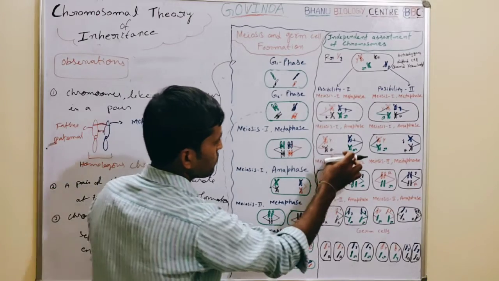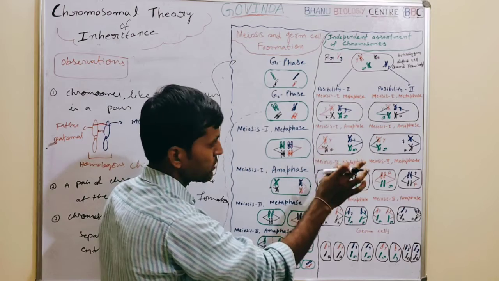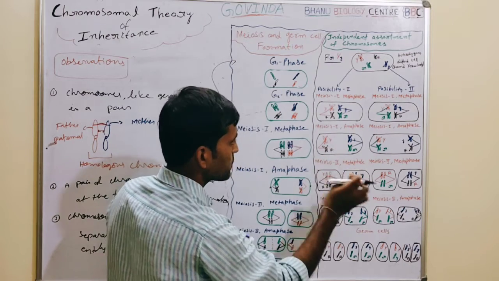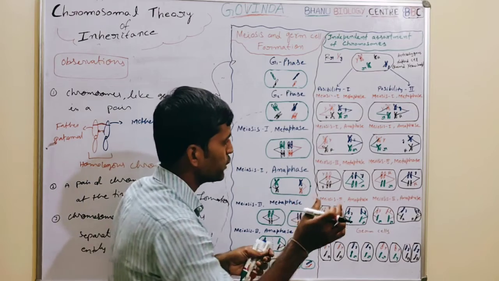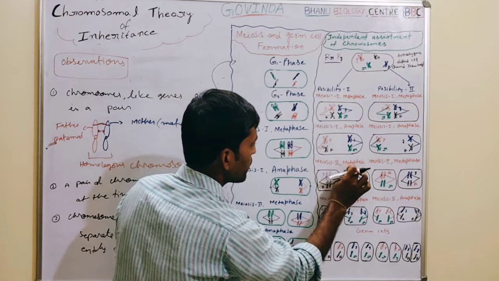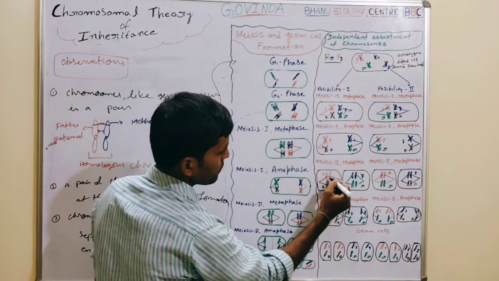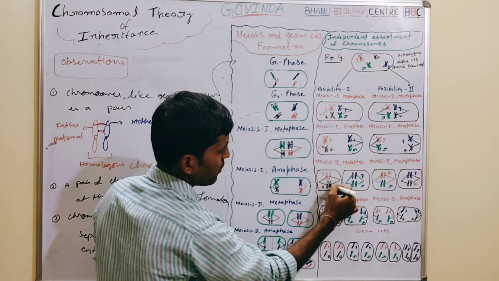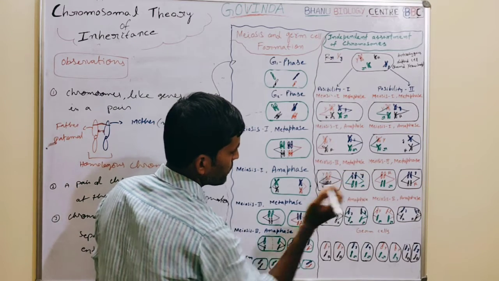Next, after meiosis 1, two daughter cells are formed. Then the two daughter cells enter meiosis 2. What is the condition of the two daughter cells in the metaphase of meiosis 2? They are like this, right? The chromosomes are in the middle of the cell on the equatorial plate.